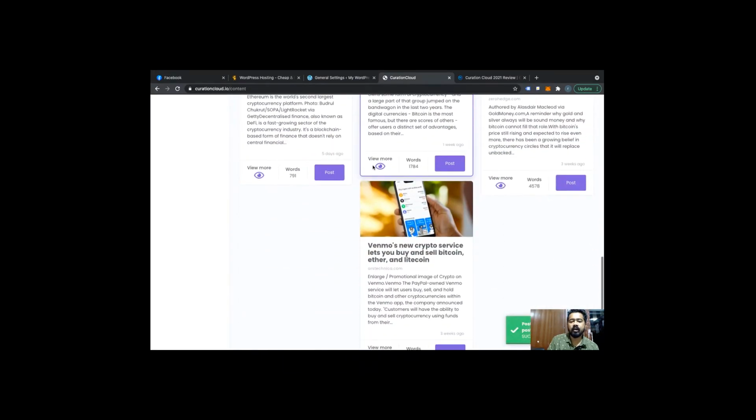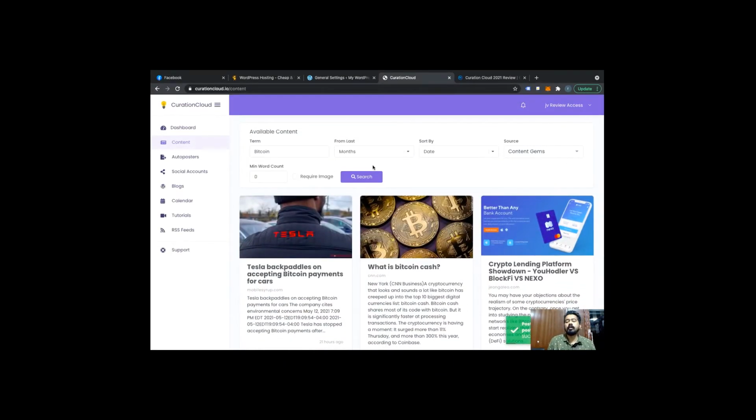There are many websites which don't have their own content, but they are making a hell of a lot of money. You can do the same with Curation Cloud. Every headache is over. You just have to get your website to a bigger audience, and automatically the audience will find you if you have much more content than other websites.